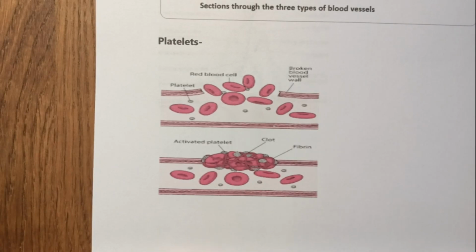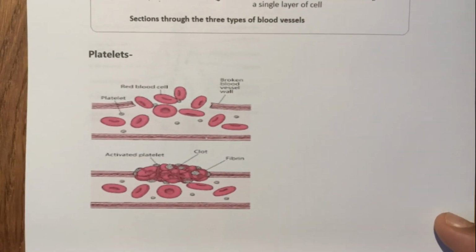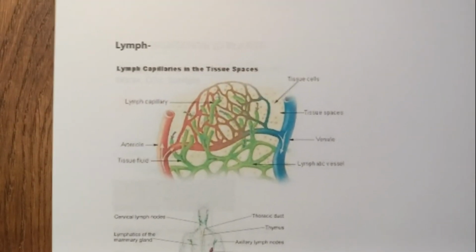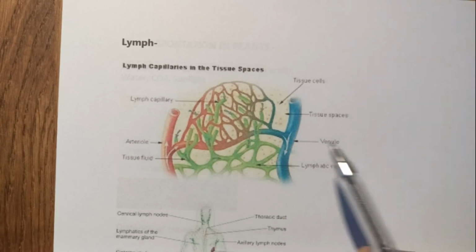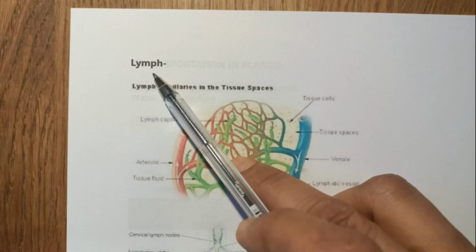So this is a very important function, and if the platelets are less in number or if their function is not good, then that can lead to excessive bleeding, and this can be a life-threatening condition. Okay, now a little bit about the fluid which is similar to blood, but it is not exactly blood, that is called lymph. This is another type of fluid involved in transportation, and it is called tissue fluid or lymph. Okay, remember, tissue fluid or lymph.